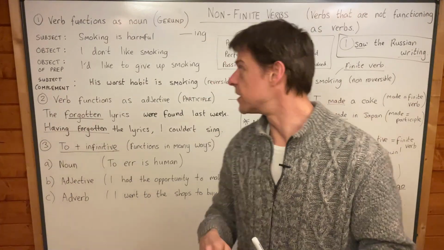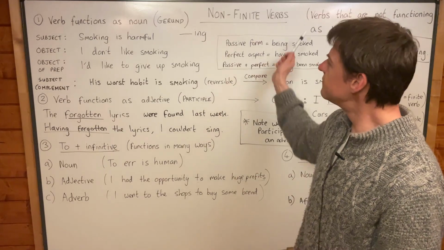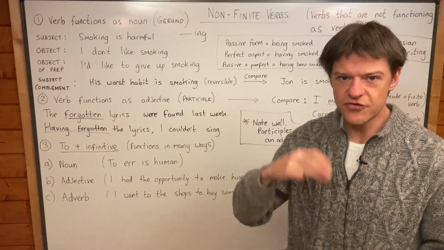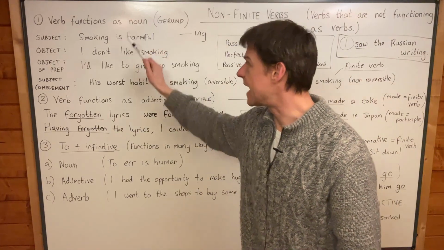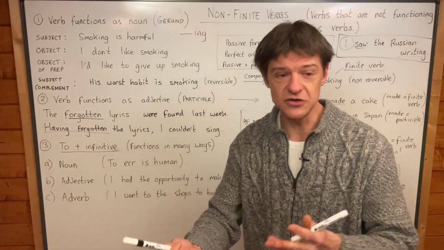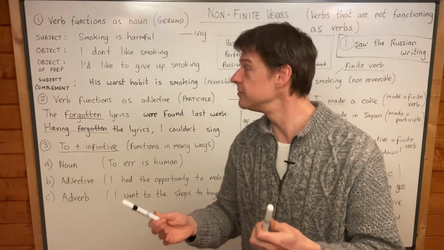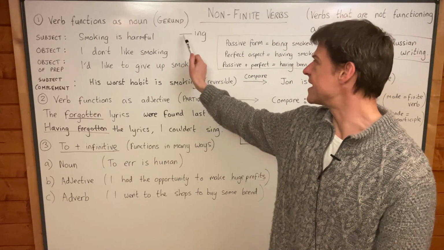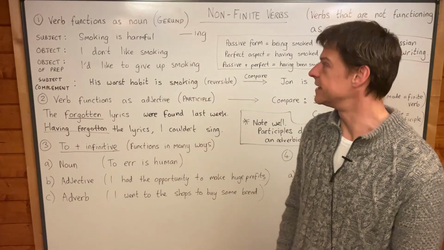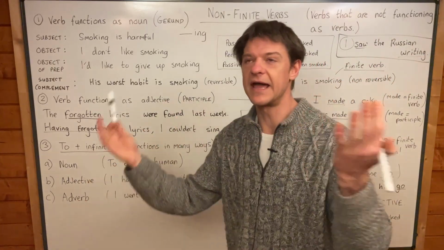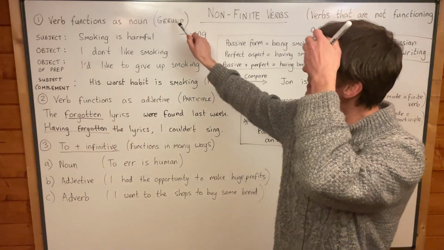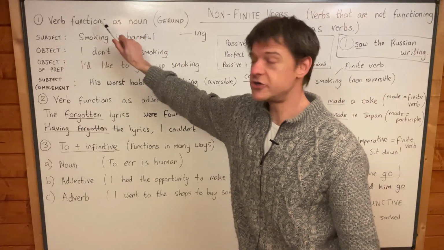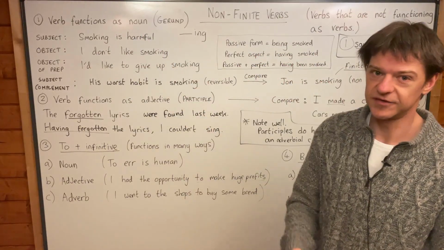So what am I talking about? Non-finite verbs. Well, non-finite verbs can function in three ways. They could function as nouns. Yeah, if a verb is functioning as a thing, as a noun, then it's called a gerund. And when verbs do this, they always end in ing. Yeah, dancing, smoking, playing, eating, drinking. They're gerunds if they're functioning as a noun in the sentence.